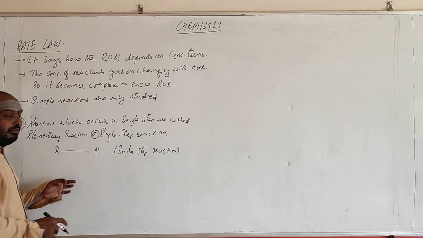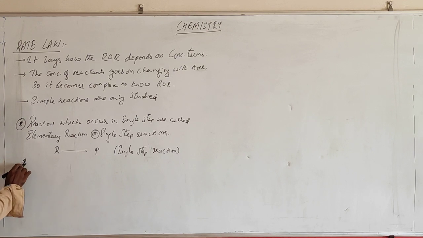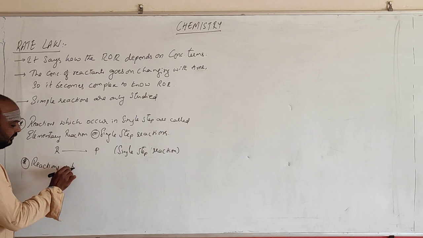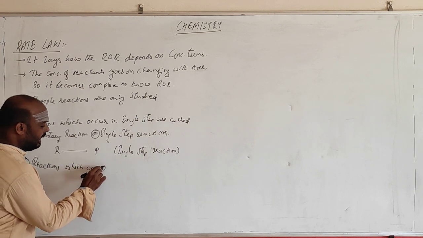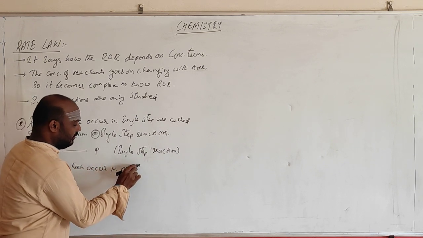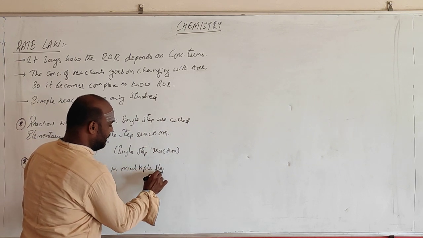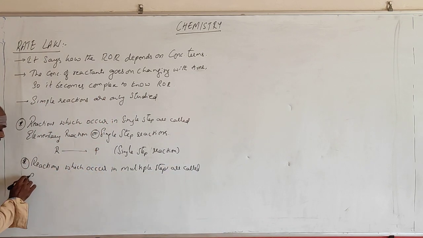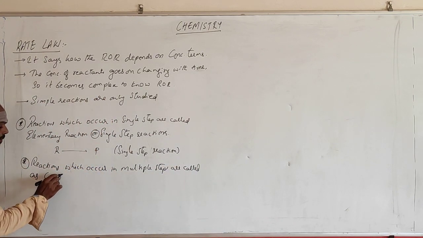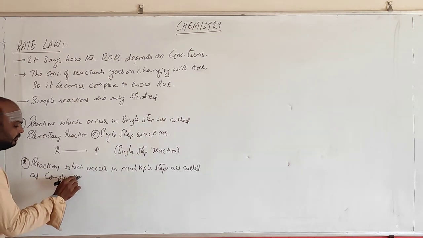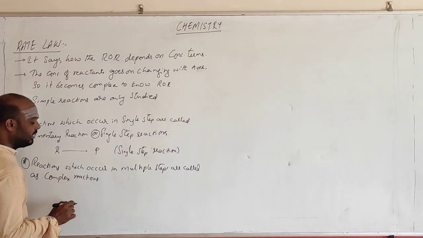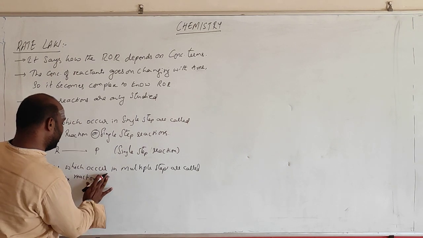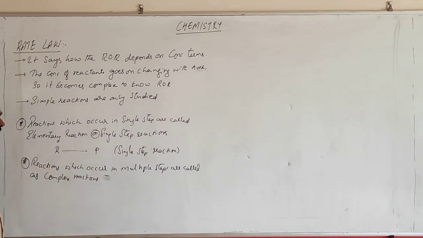Any reaction which occurs in multiple steps, that is, reactions which occur in multiple steps, are called complex reactions or multiple step reactions. All the reactions going through several steps are called complex reactions.